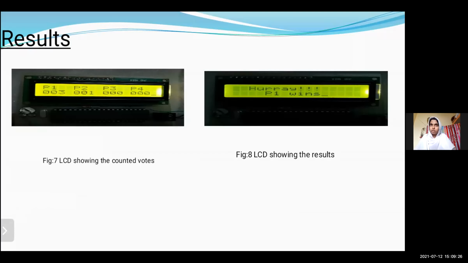The figure 7 shows the number of votes per candidate or party, which will be counted continuously. And the figure 8 shows the LCD showing the result where the P1 party wins.